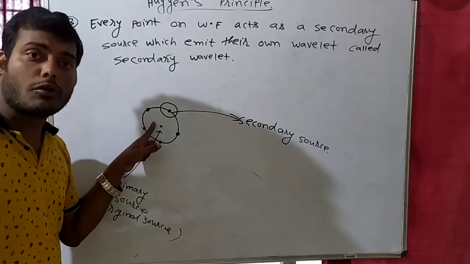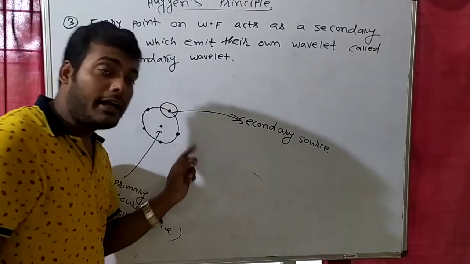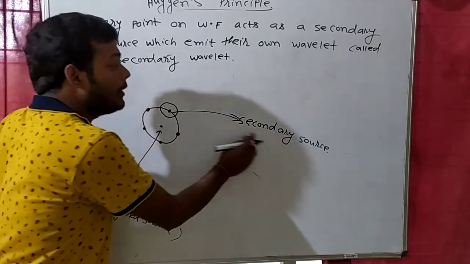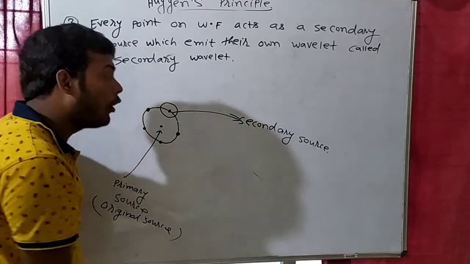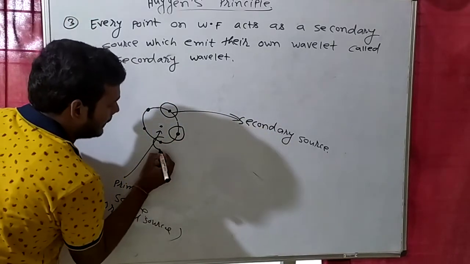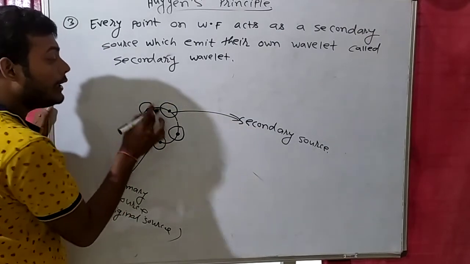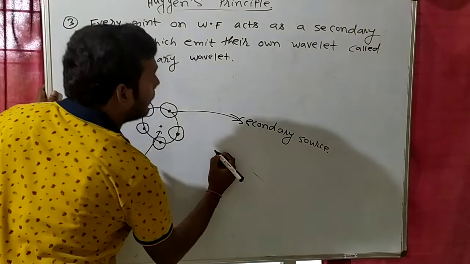ये था ओरिजिनल सोर्स, this was the main source. ये सोर्स एक वेवफ्रंट बनाया. इस वेवफ्रंट का हर पॉइंट, each point of this wavelet will become secondary source, और ये secondary source will start making their own wavefront. तो हर secondary source अपना wavefront बनाना चालू कर देगा. ठीक है? Now this will become a new source, right? And the next point, the common tangent